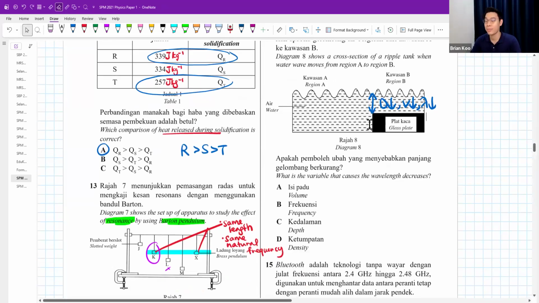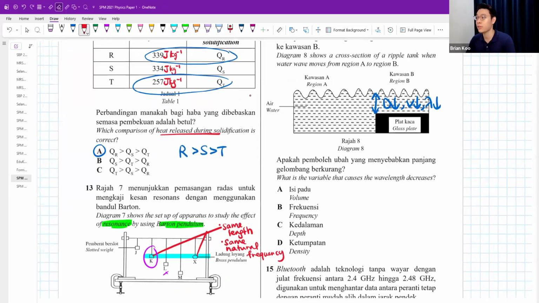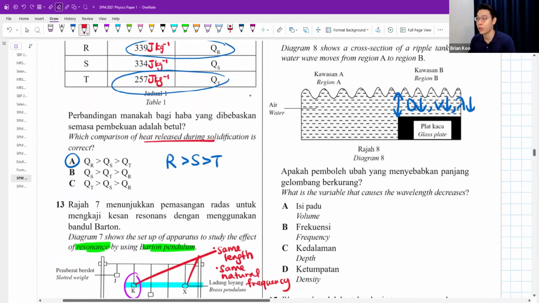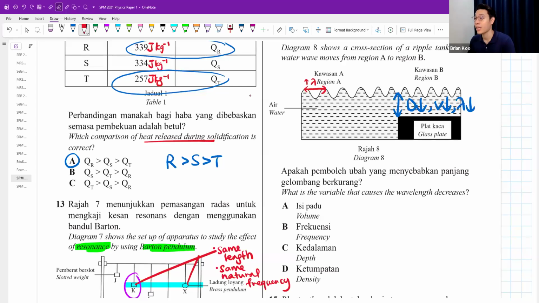Okay, so putting a glass plate there makes the depth decrease, and so I think they also purposely draw the lambda to be a bit shorter. At first, in the deep region the lambda is bigger, and then in the shallow region the lambda is smaller, shorter. Okay, so what changes the wavelength? Either the answer could be speed or depth. Will frequency change or not? No, frequency will not change. That is very important for refraction. This is a refraction of waves.